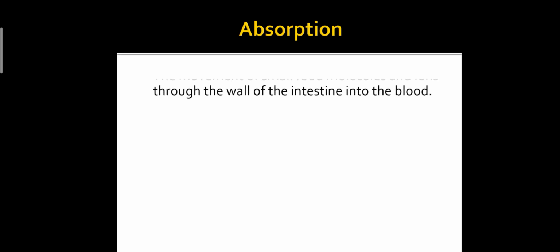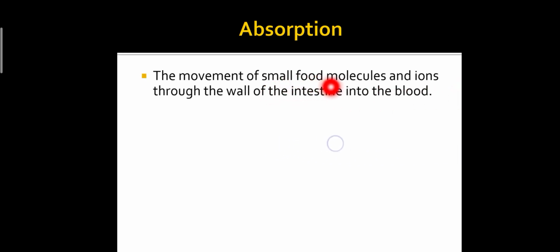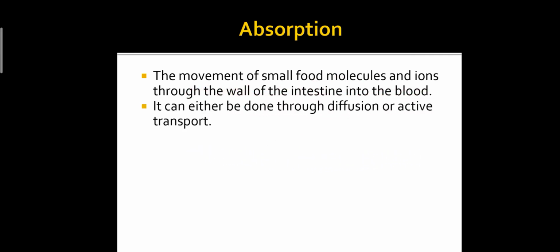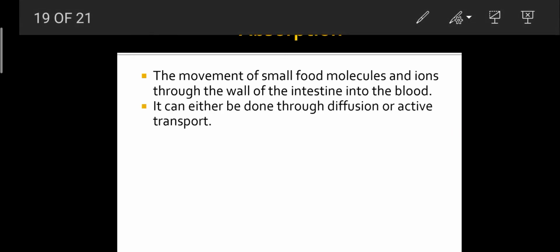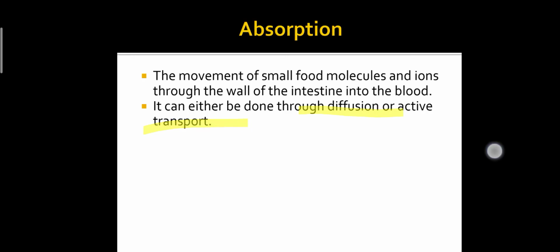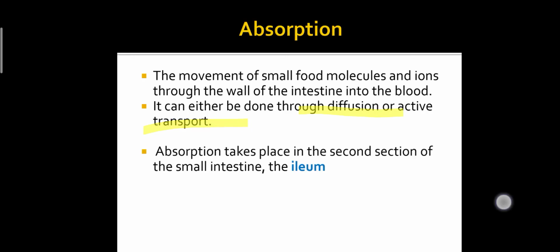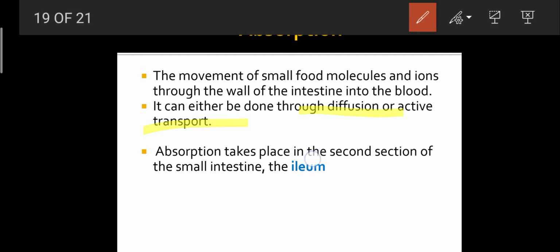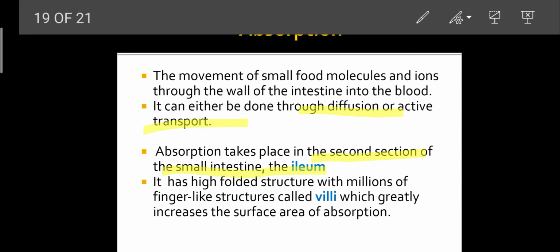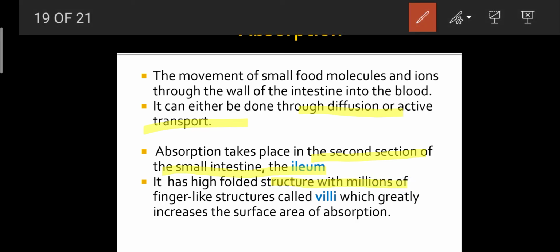If we talk about absorption, it is the movement of small food molecules and ions through the wall of the intestine into the blood. It can be done through diffusion or active transport. Absorption takes place in the second section of the small intestine, known as the ileum. It has a folded structure with millions of finger-like structures known as villi, which greatly increase the surface area for absorption.